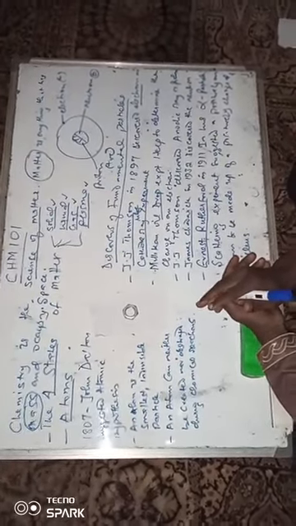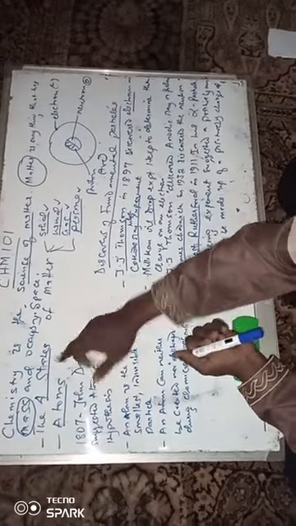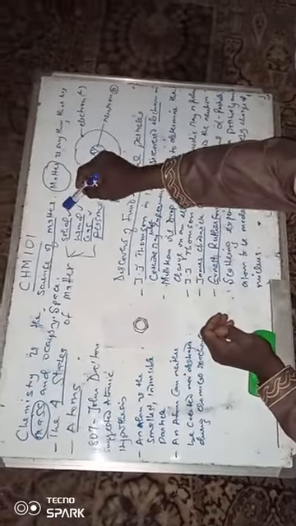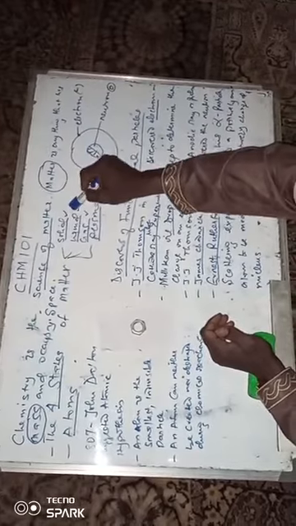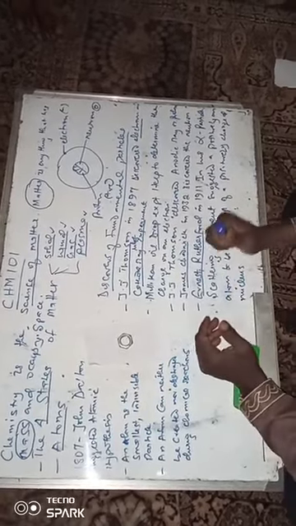Now, matter is classified into four states. What are the states? There are the solid, the liquid, the gas, and the plasma. Now we go on to look at the foundation of matter itself.